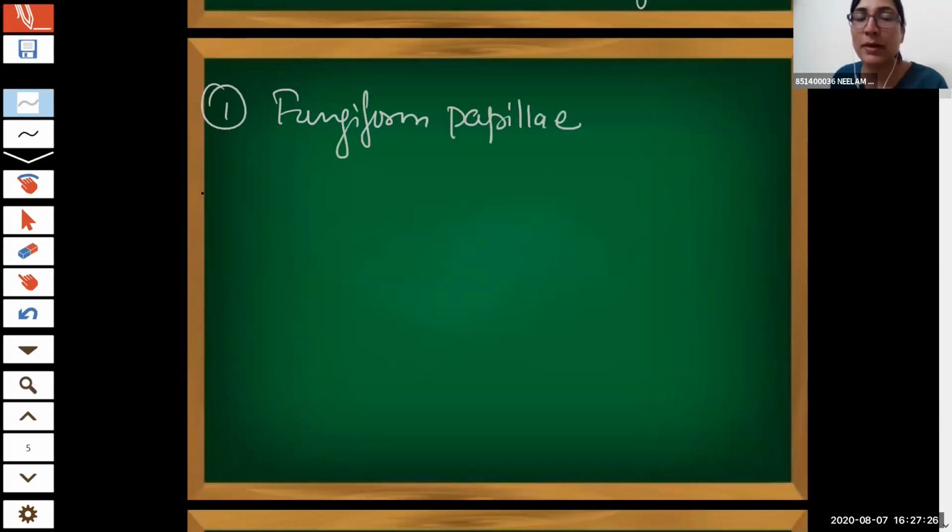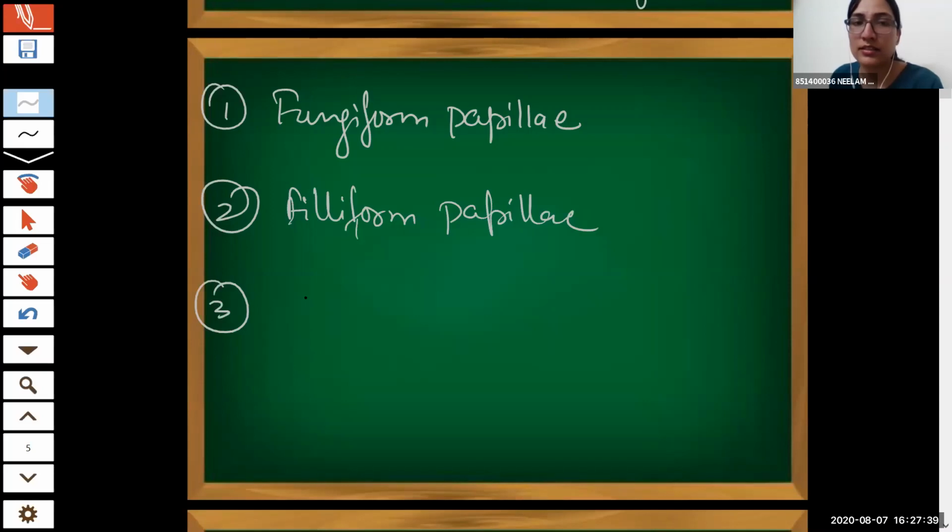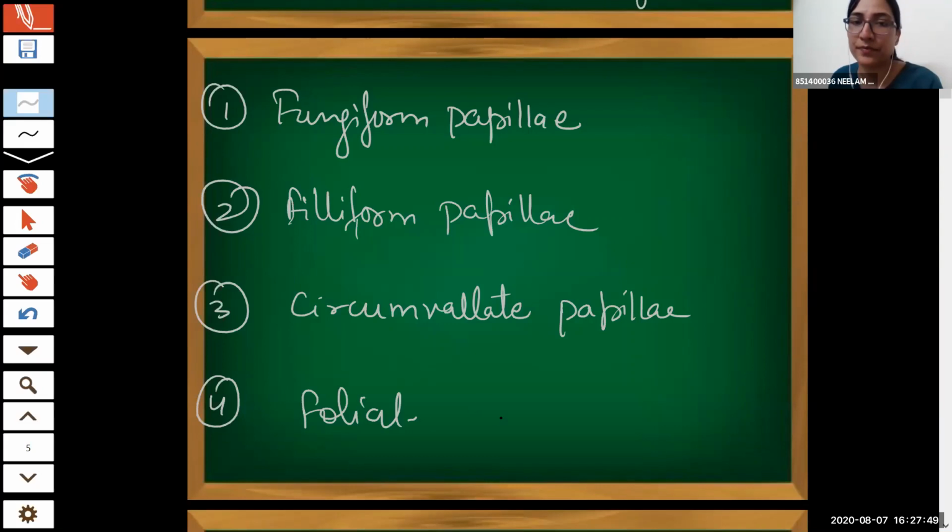Fungiform, very nice. Filiform. Circumvallate, foliate. Just hold on. Yes, fungiform papillae. Then next, filiform papillae. Very nice. Circumvallate papillae, and foliate. Excellent. Very nice.